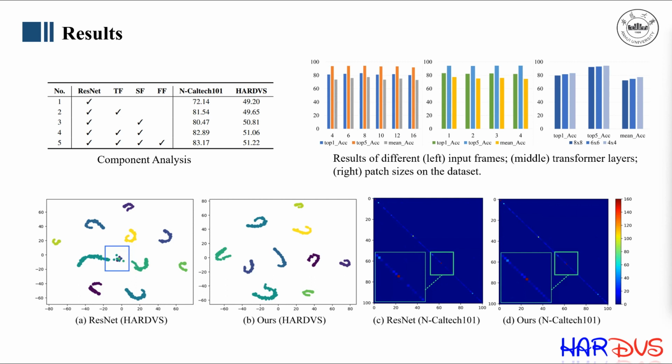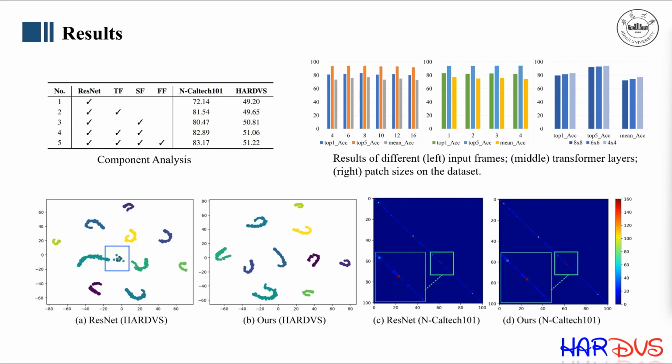The three images on the upper right respectively show results of different input frames, transformer layers, and patch sizes on the dataset. The lower images show the feature distribution of our baseline and newly proposed ESTF on the HARDVS dataset in Fig A, B, and confusion matrix of baseline ResNet and our model on the NCalTech 101 dataset in Fig C, D.